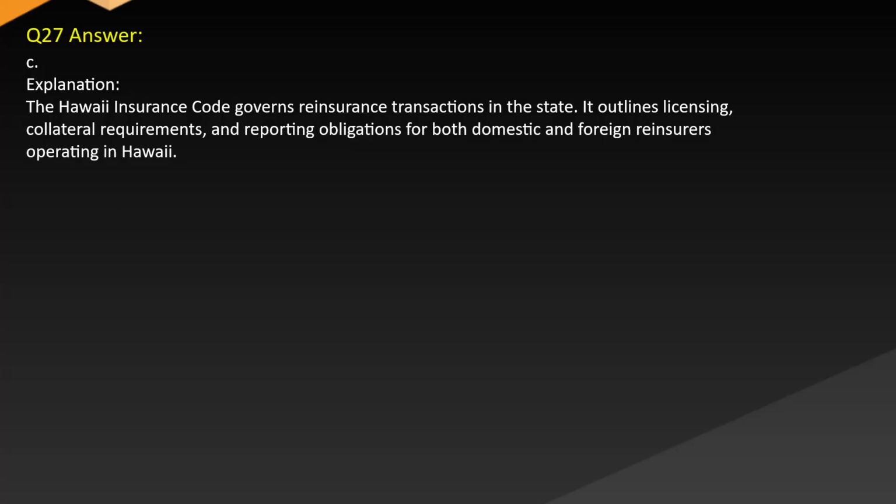Answer. C. Explanation. The Hawaii Insurance Code governs reinsurance transactions in the state. It outlines licensing, collateral requirements, and reporting obligations for both domestic and foreign reinsurers operating in Hawaii.